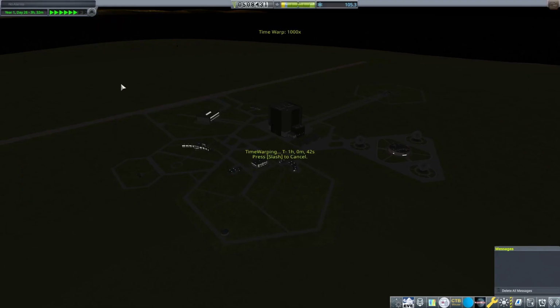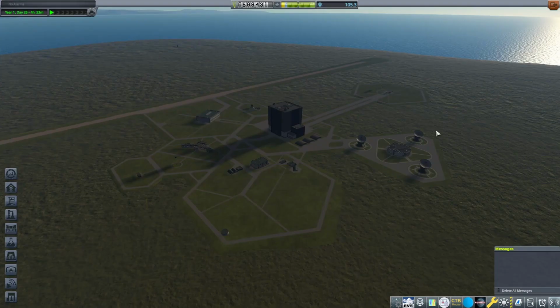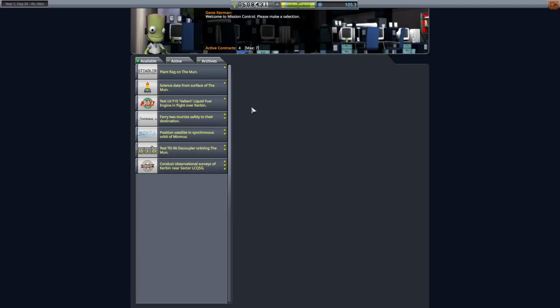Warp to sunrise. Okay, Charlotte, the second satellite has been delivered. We now have a satellite around Kerbin, and we have a satellite around the Mun. Excellent. Mission objectives achieved. We've successfully deployed satellites around both Kerbin and the Moon. These will serve as valuable assets for data collection and future missions. What's next on our mission list?